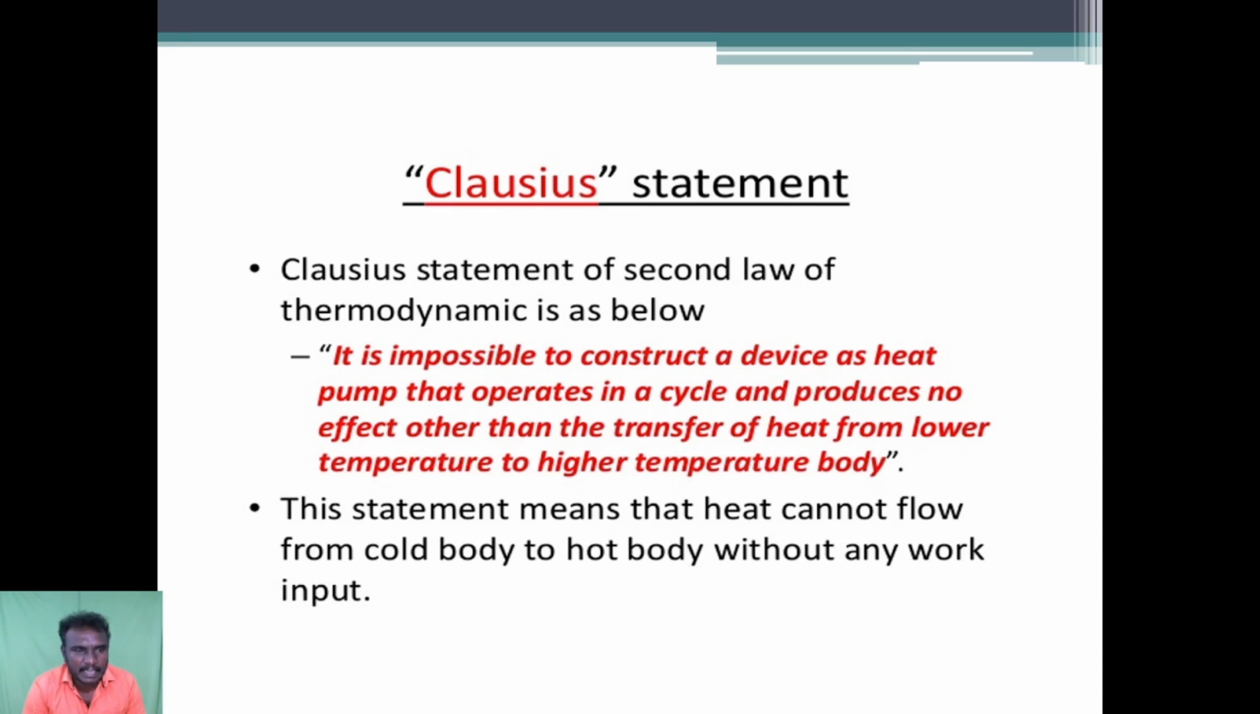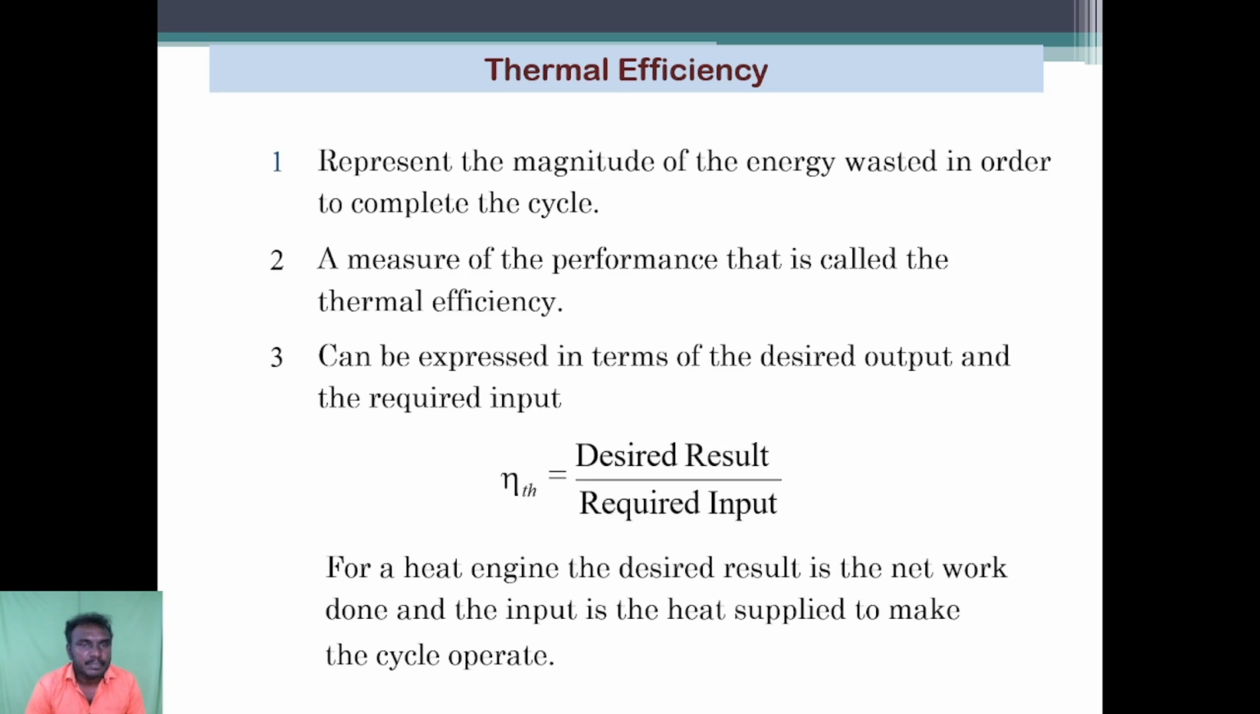The Clausius statement of the second law of thermodynamics is as below. It is impossible to construct a device, such as a heat pump, that operates in a cycle and produces no effect other than the transfer of heat from a lower temperature body to a higher temperature body. The statement means that heat cannot flow from a cold body to a hot body without any work input.